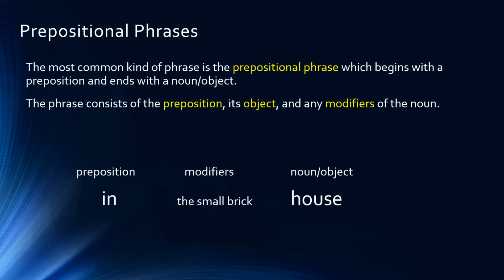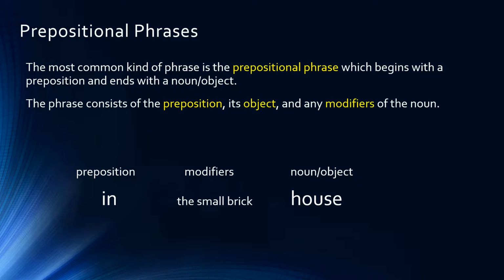So now let's give our attention specifically to prepositional phrases. The most common kind of phrase is the prepositional phrase. And again, it begins with a preposition and it ends with a noun object. And the phrase consists of the preposition, the object of the preposition, and any modifiers of the noun or object of the preposition.